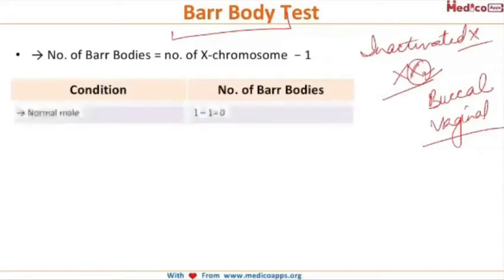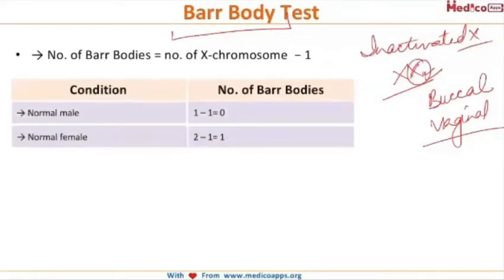Now let us understand this by example. In a normal male, since there is only one X chromosome, so 1 minus 1, 0. So in a normal male, you will not be able to see any bar body. Likewise, in a normal female, you will have one bar body, because there are two X chromosomes in a normal female, so one will be inactivated. So there will be one bar body in a normal female.